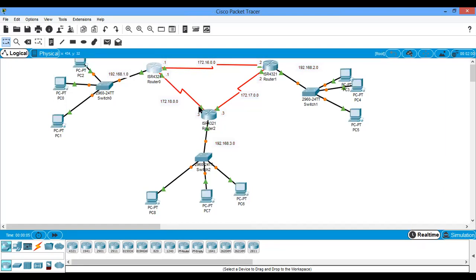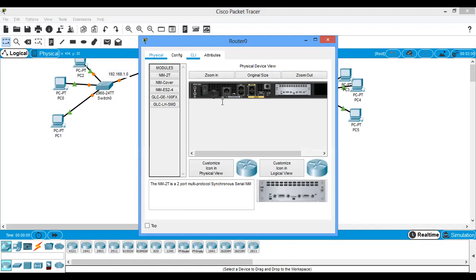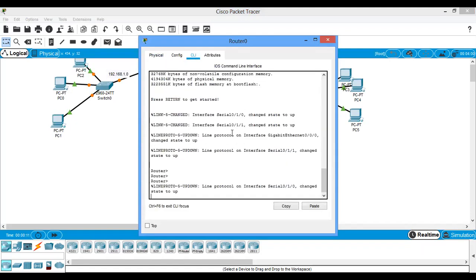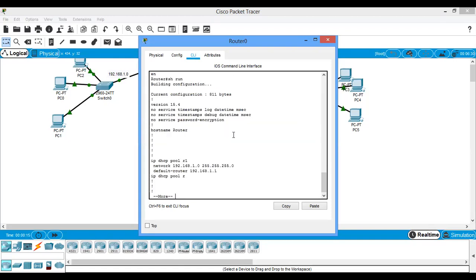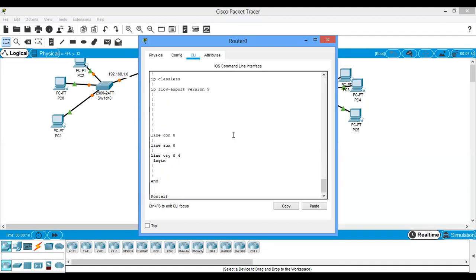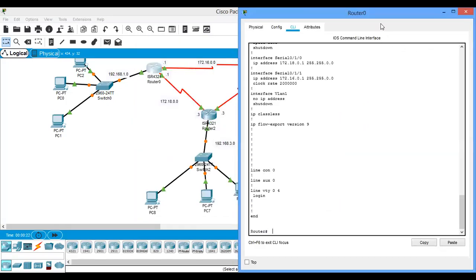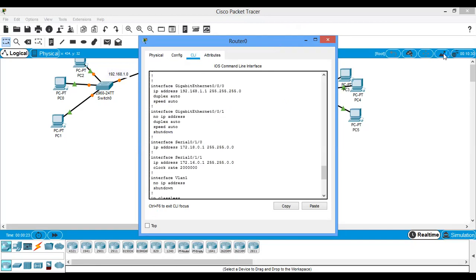Let me check my configurations. Enable. So there's no routing here. I'm going to configure routing in all these routers so that we are sure they are working before we apply ACL. I'll be running this very fast. Let me use router RIP version 2.